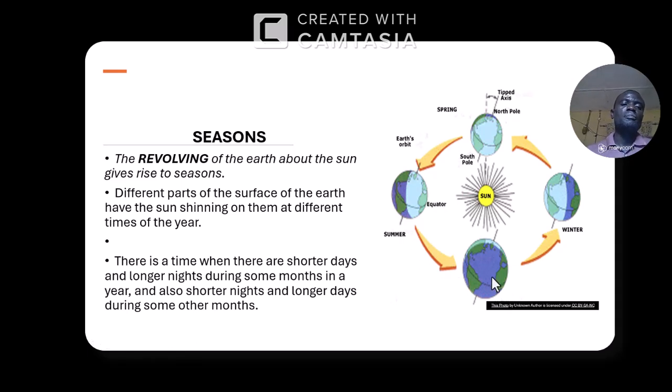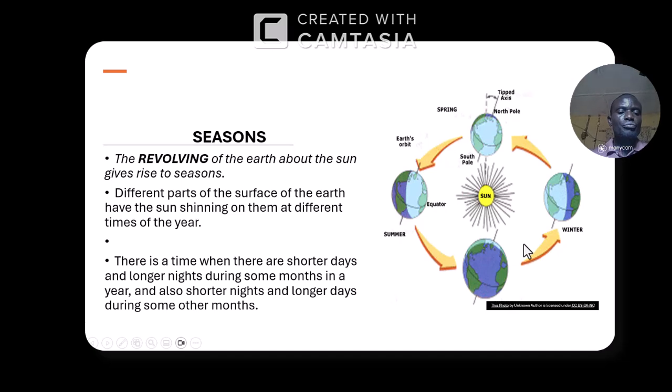Now, earth revolves and also rotates about its axis. Look at this line here. This line is called the axis, Earth's axis. So it rotates about its axis, and that's what gives day and night. I'm going to explain that one later.